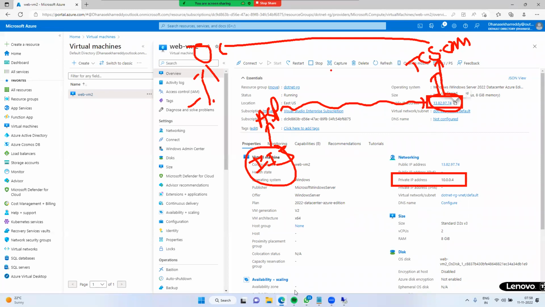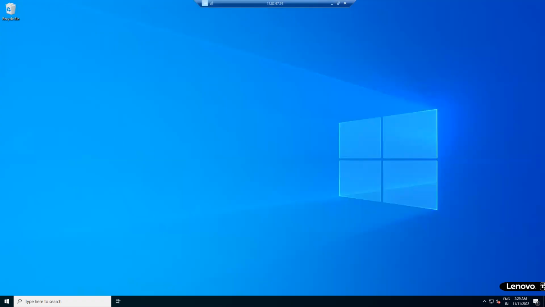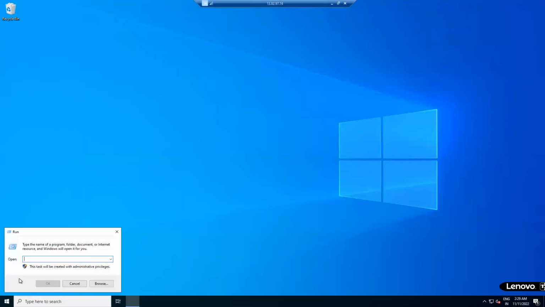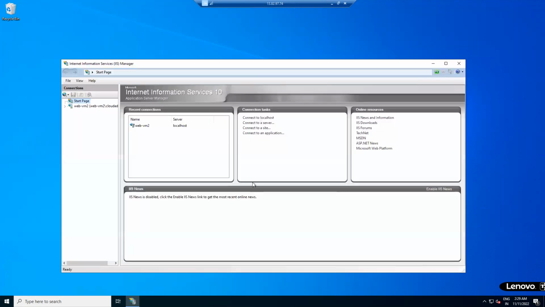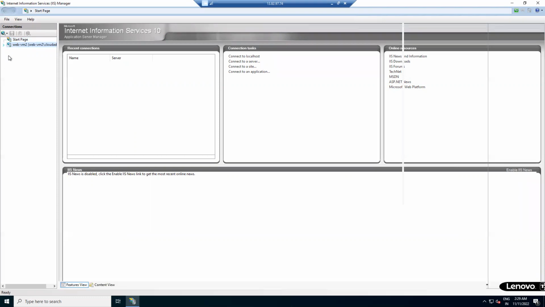First, I will try to open IIS. To open IIS, right click on the Windows button, run command, and type inetmgr, which means Internet Information Services manager. Expand it. See, this is the default website.